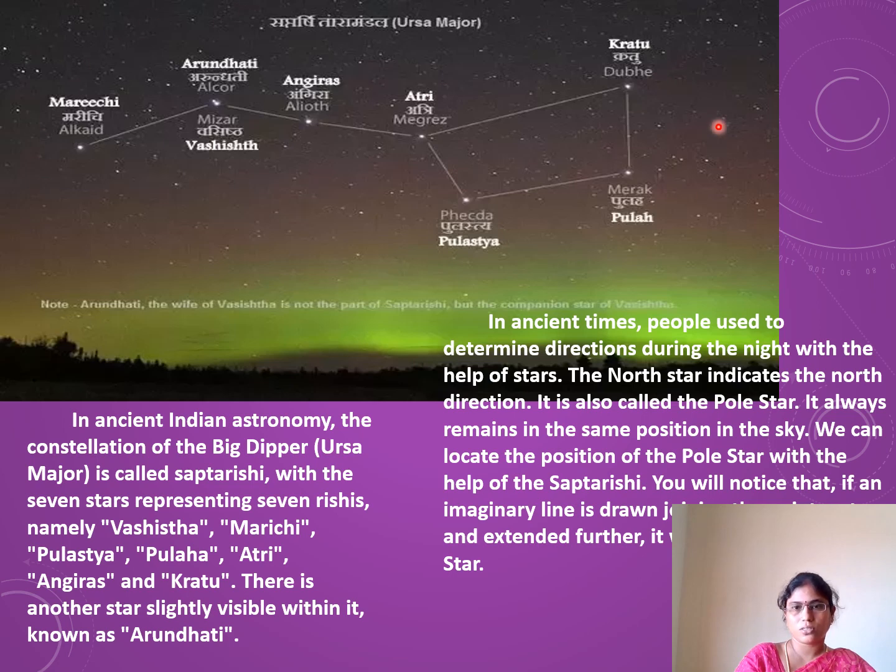These 7 rishis together are called Ursa Major, the 7 saints or Saptarishi. Clear, children? You just observe the shape of these stars.